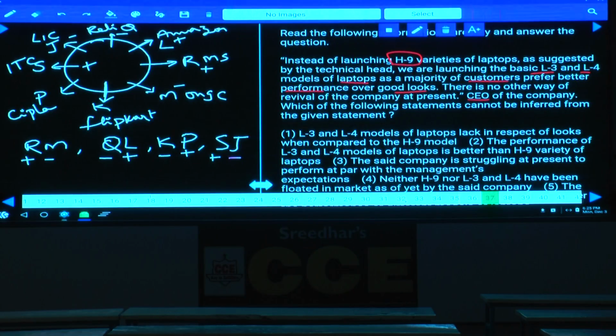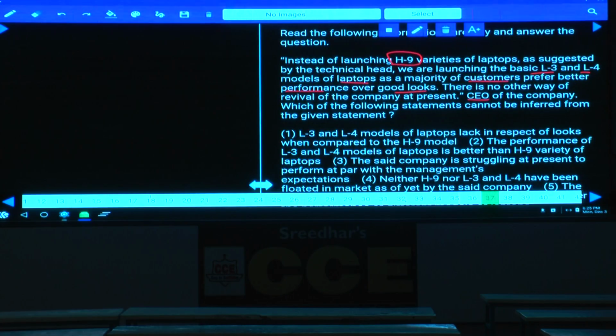Hatchback, and what is the other thing we have? Sedan. Sedan and a hatchback. Now the CEO wants to launch 2 sedan cars, whereas the marketing head wants to launch the hatchback, because hatchbacks are more fuel efficient and the looks are sedan. The same question was this one also.